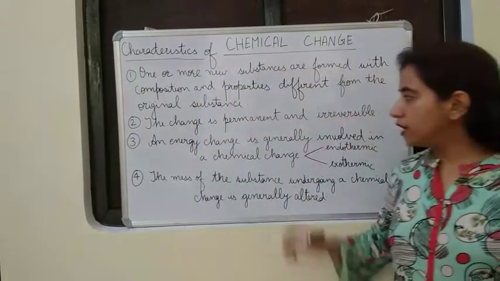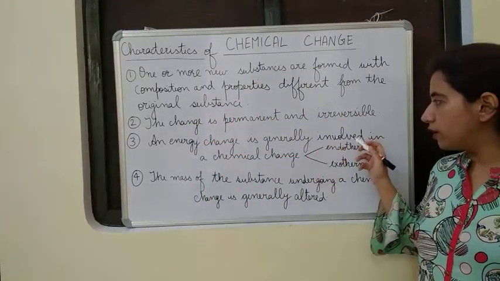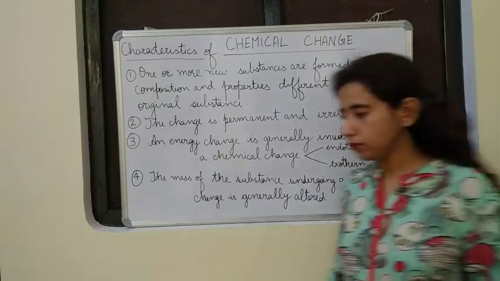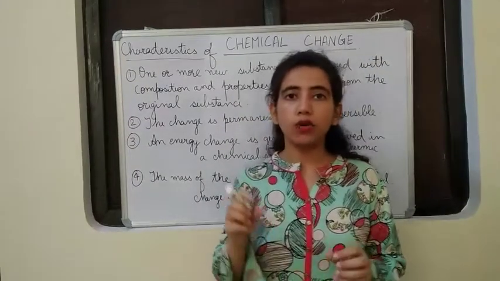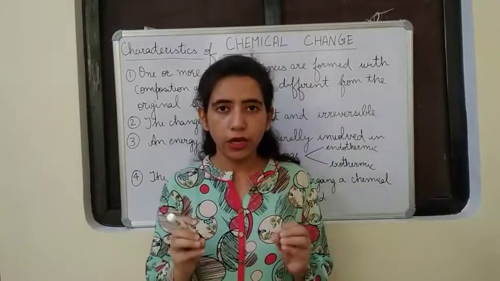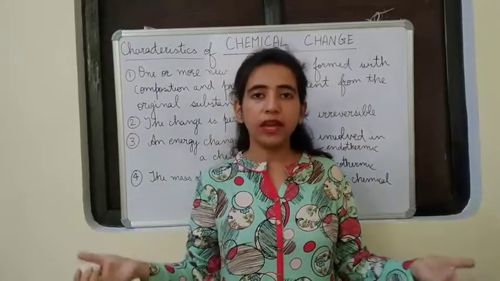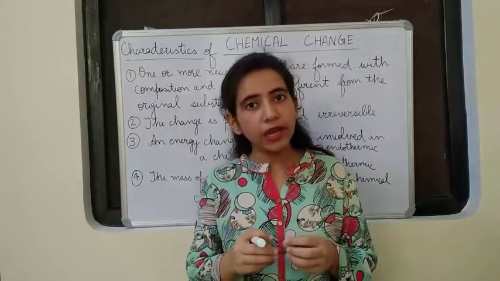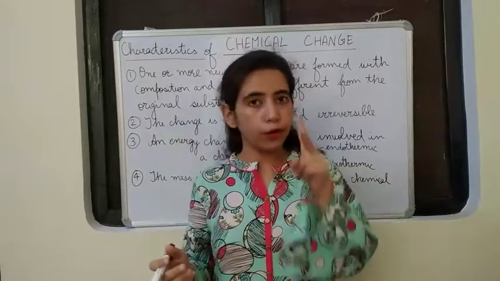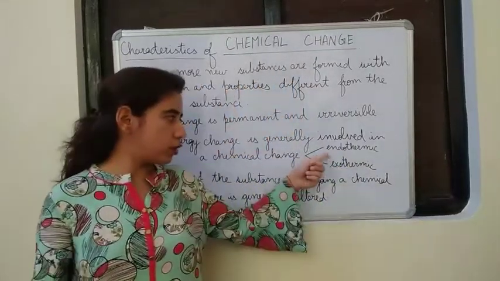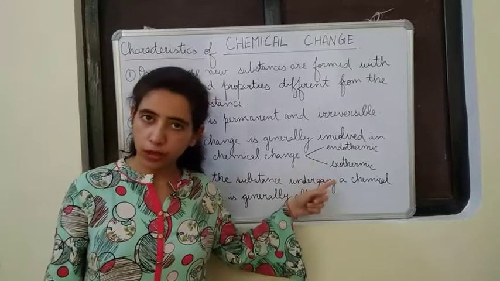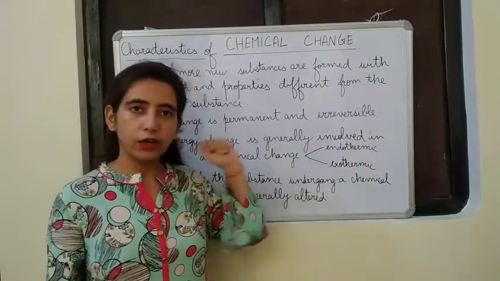Alright. Then energy change is generally involved in a chemical change. That means a large amount of energy change happens during a chemical change. Either the energy is absorbed or the energy will be evolved. For that, two terms are there: one is endothermic and the other is exothermic. And we will take the first, endothermic.